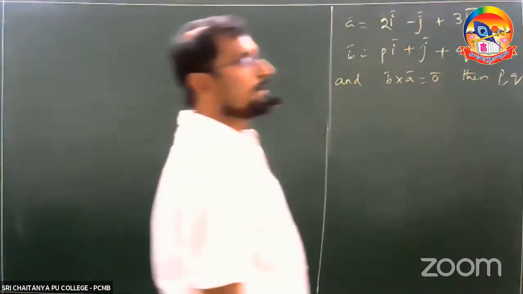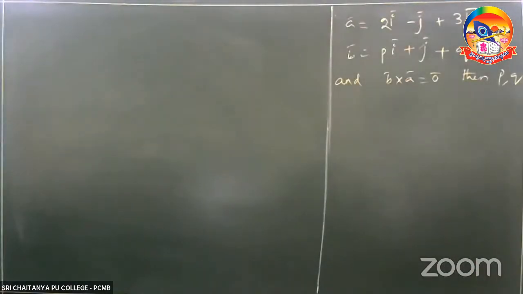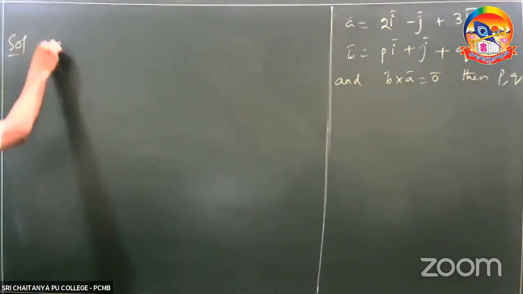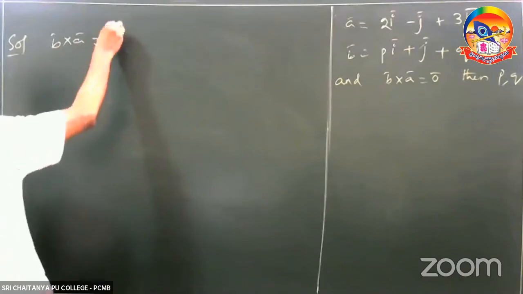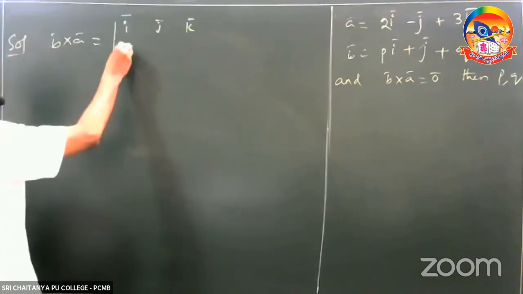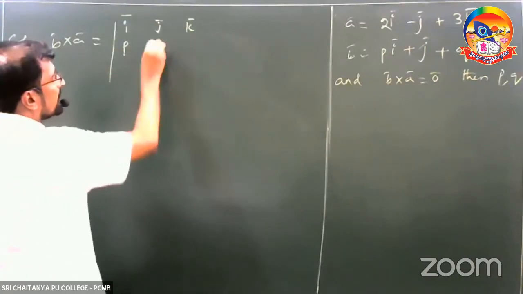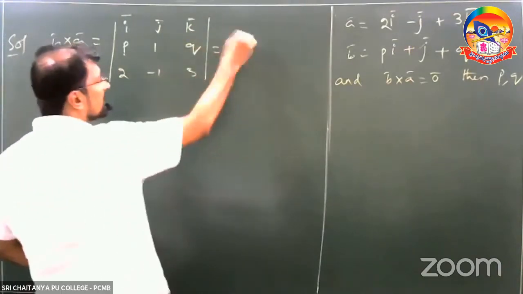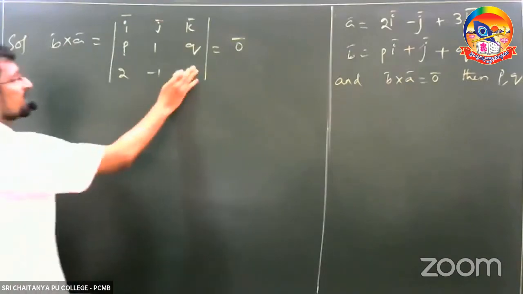Right? B cross A is a null vector. First of all, find out B bar cross A bar, which is equal to the determinant of i bar, j bar, k bar, p, 1, q, 2, minus 1, 3, equated to the null vector, right?